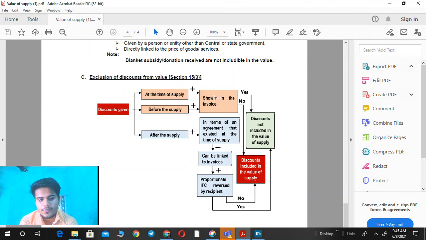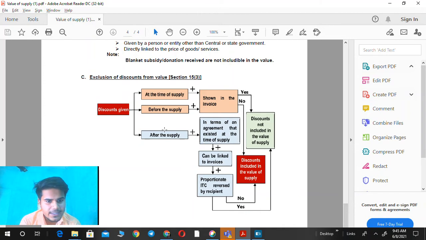Okay, then we reduce the discount from the value of supply, meaning in our example the value of supply is 50,000, so we deduct the discount amount 5,000, so net amount is 45,000. So here GST is to be calculated on 45,000, not 50,000. Okay, this is the situation if discounts are given at the time of supply or before the supply.